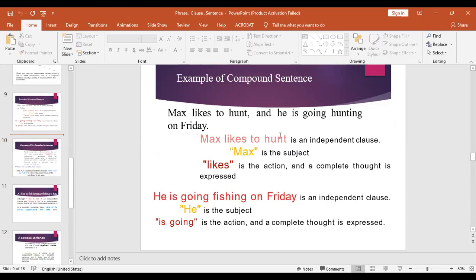All right, so you also have to keep that in mind, that after one independent clause, you need to put a comma, and then one of the coordinating conjunctions, and then the other independent clause will come. All right.